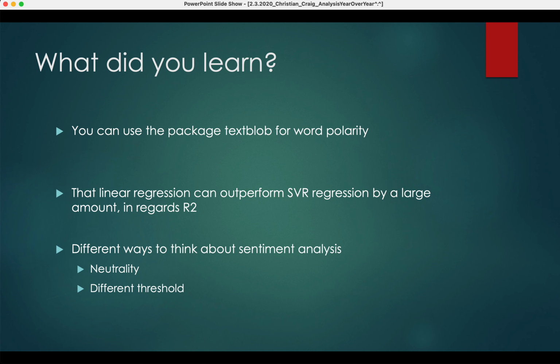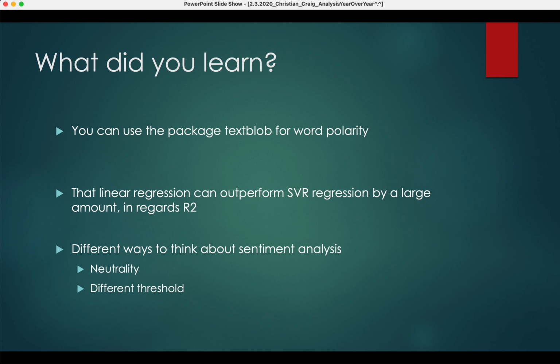What I learned during this paper is that you can use the package TextBlob for word polarity, so to take out neutral statements. And then also that linear regression can outperform SVR regression by a large amount in regards to R squared. Previously, when I've applied SVR in comparison to just linear regression, SVR usually has outperformed linear regression. And I'm not really sure why SVR performed so poorly in this space.